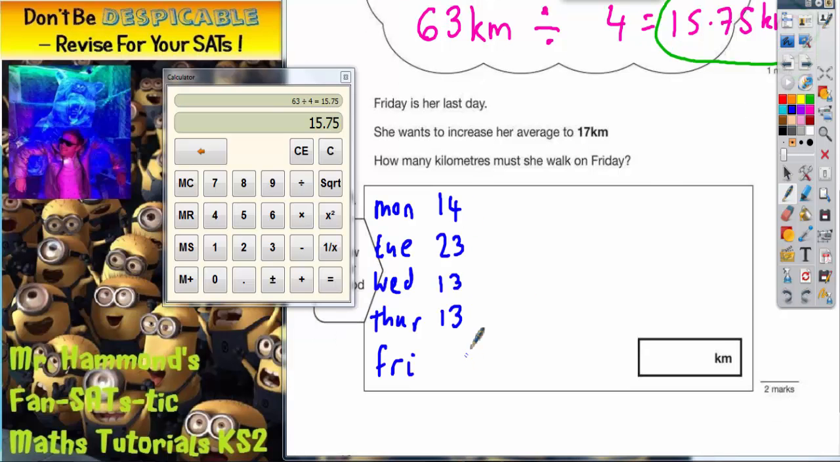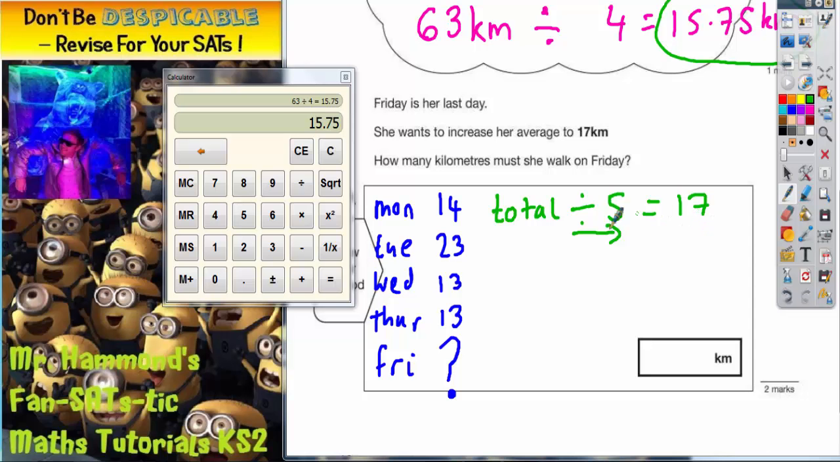So there we have the measurements so far. We don't know Friday yet because that's what we're trying to find, so we'll put a question mark in for Friday. Now, what can we do with this? Well, we do know that the total divided by 5, because there are 5 days this time, must equal 17. So the total divided by 5 equals 17.